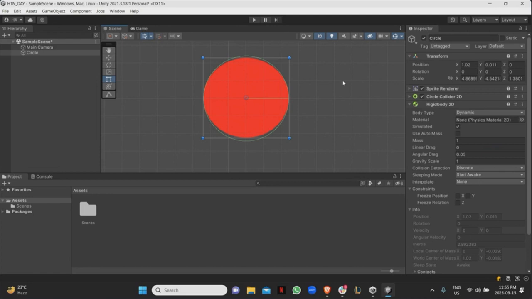Okay, and basically those platforms, obviously they're going to have colliders because the player can jump on them. The player is also going to have a collider. They're also going to have a rigid body because he's going to be jumping around doing some sort of physics. Next, I want to have, let's say, coins, right, that the player can collect. And if they collect all the coins there are to collect, they win. Okay, but this game is really easy right now because there's nothing that's going to make them lose.